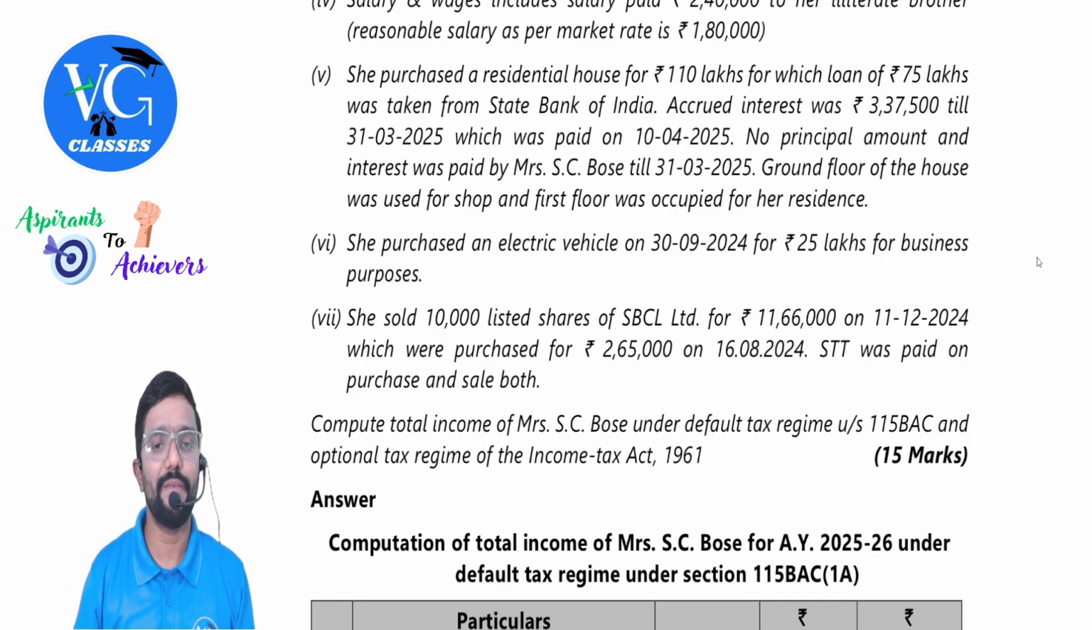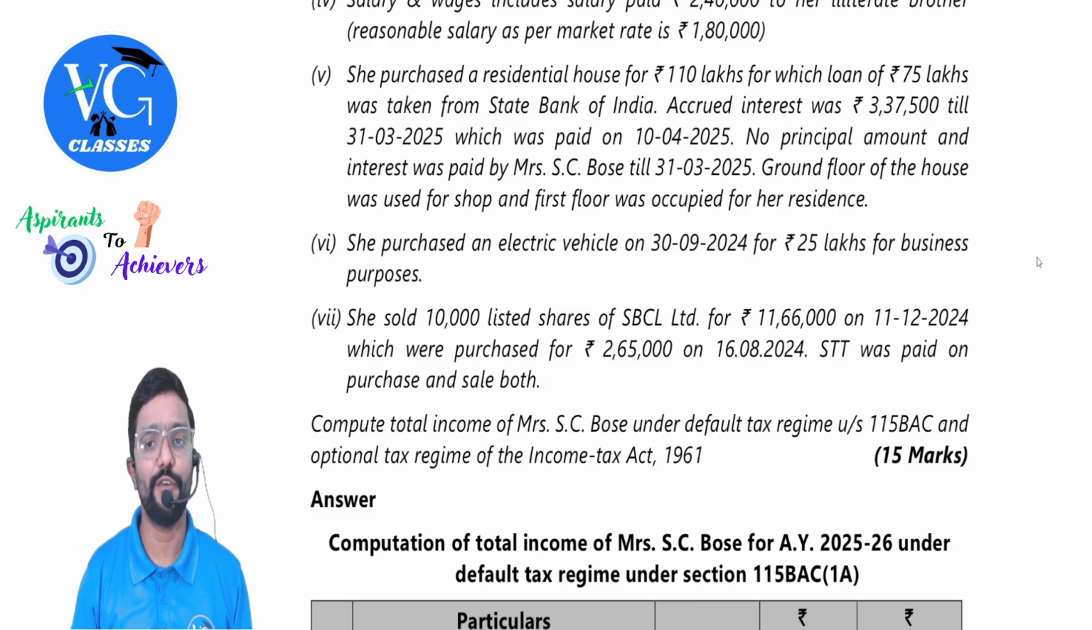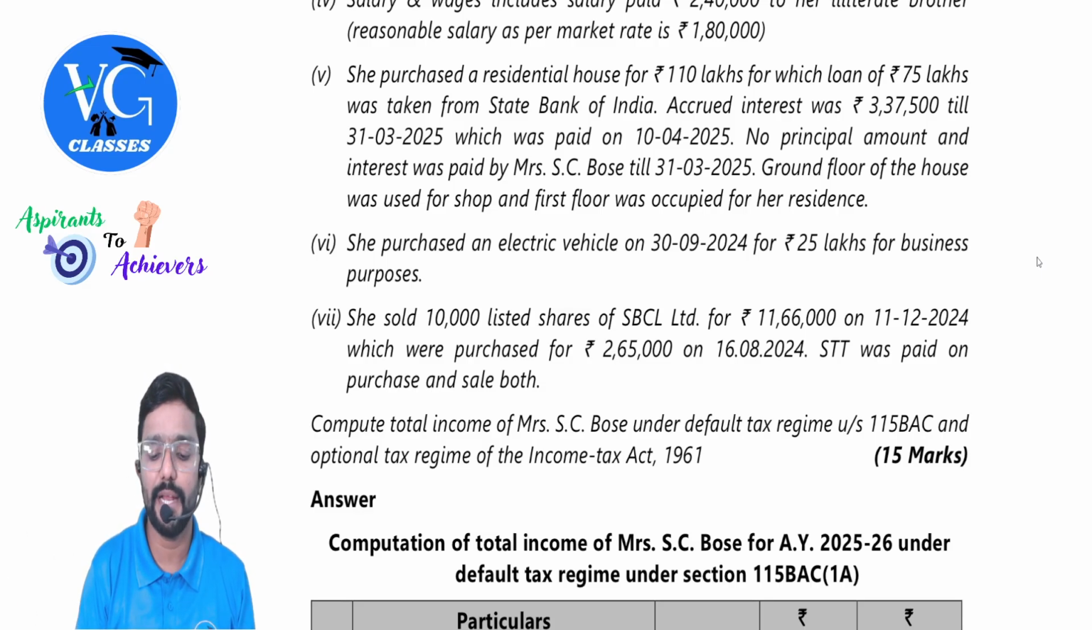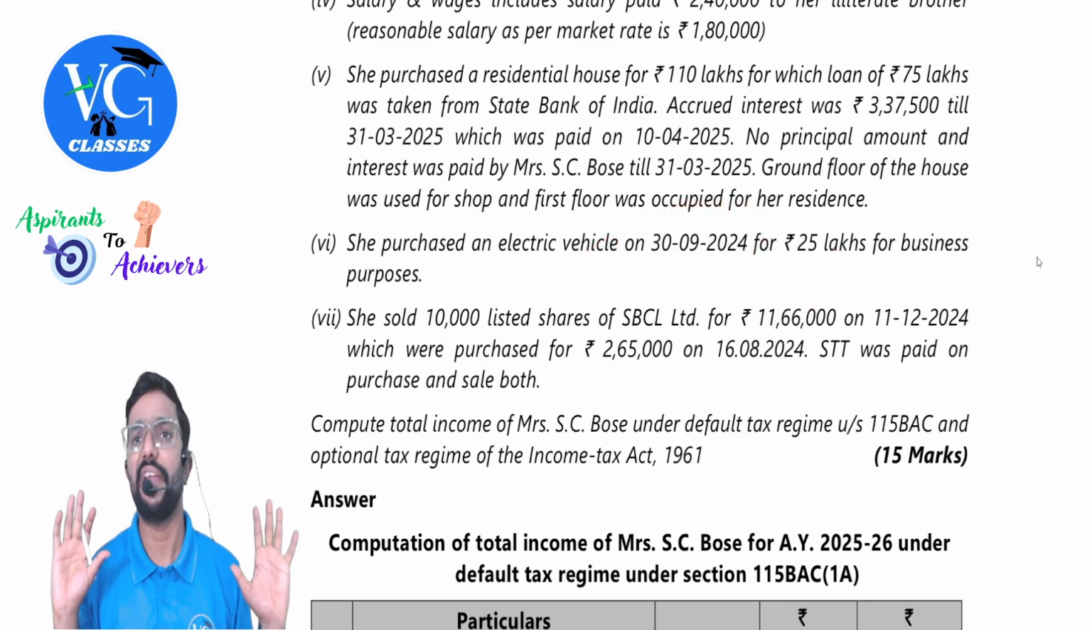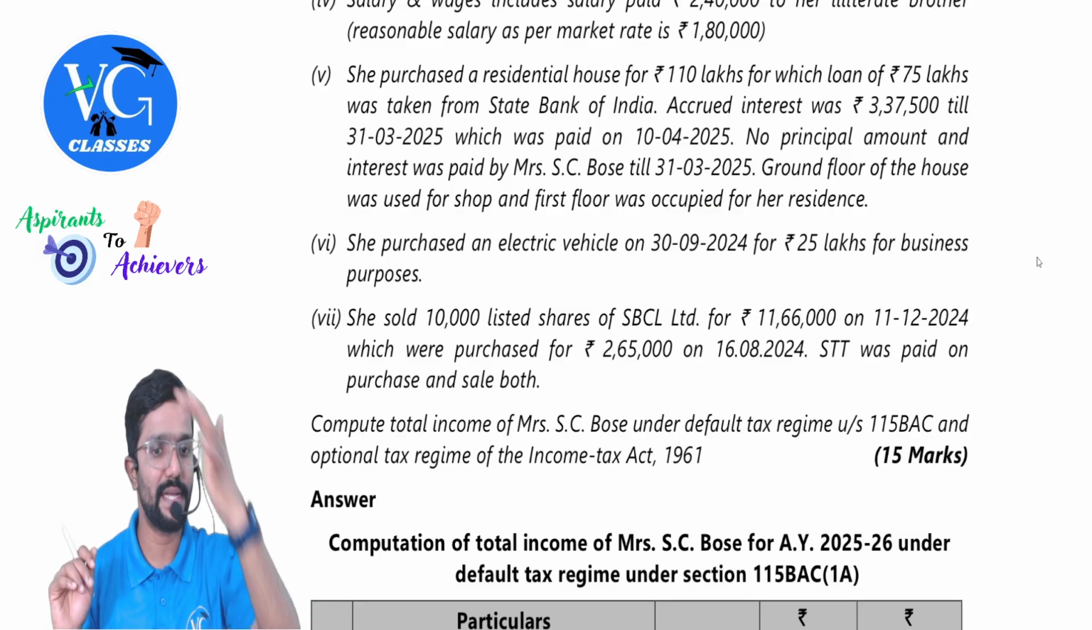She purchased an electric vehicle on 30th September 2024 for 25 lakh for business purpose. She can claim depreciation on this. How much? 40%. 30th September, na, more than 180 days. More than 180 days, guys.